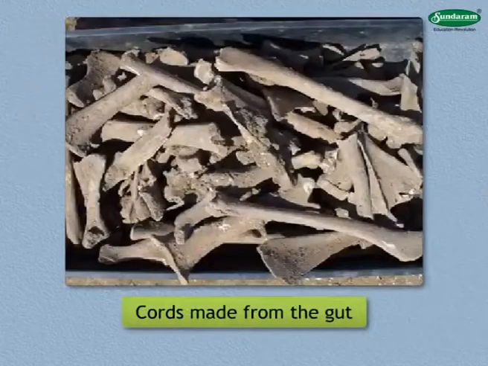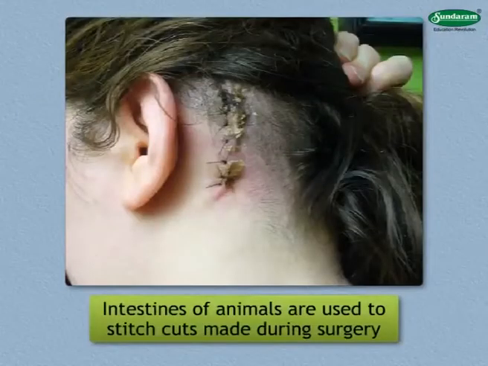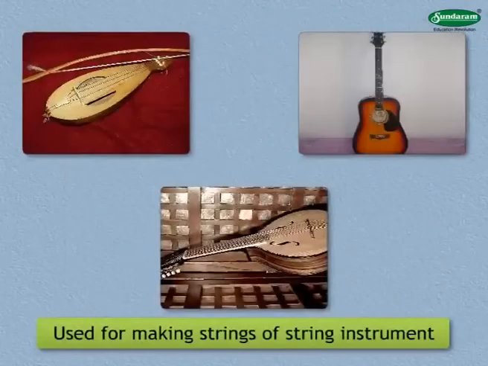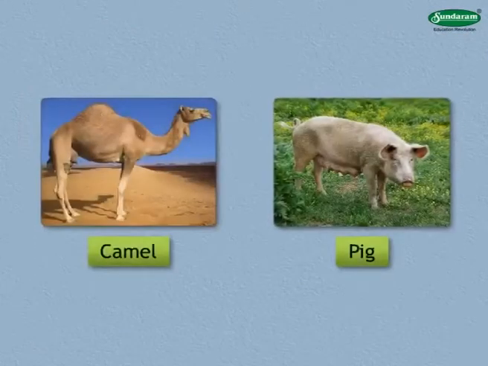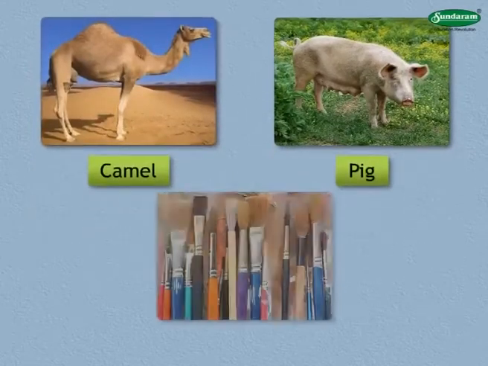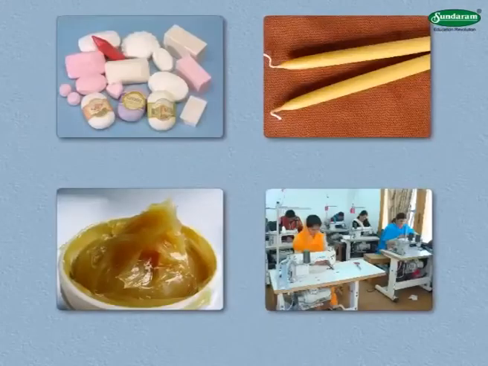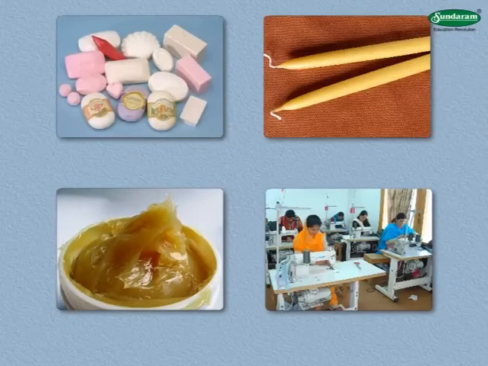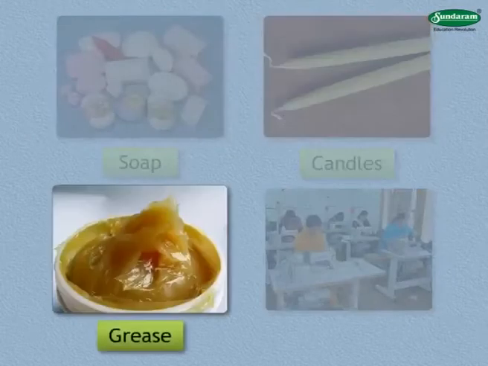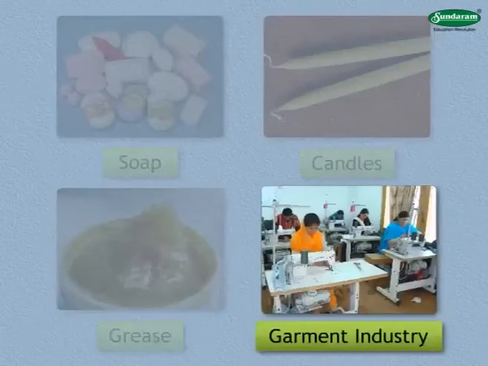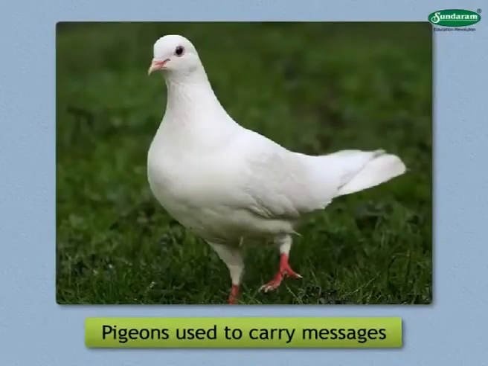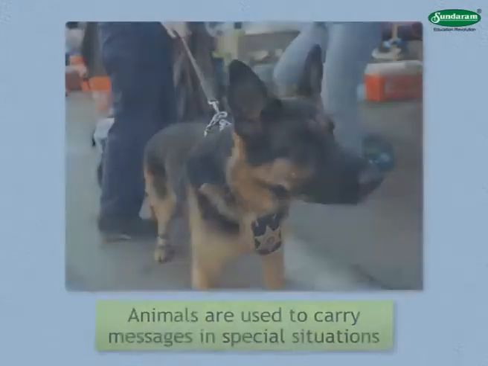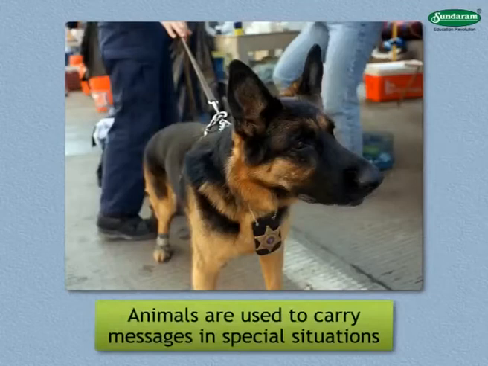Cords are made from the gut, that is, intestines of animals, and are used to stitch cuts made during surgery. They are also used for making the strings of string instruments. The hair from the manes and tails of pigs and camels is used for making paint brushes. The fat of certain animals is used as food or for making soap, candles, grease, and is also used in the garment industry. In olden days, pigeons were used to carry messages. Even today, animals are used to carry messages in certain special situations.